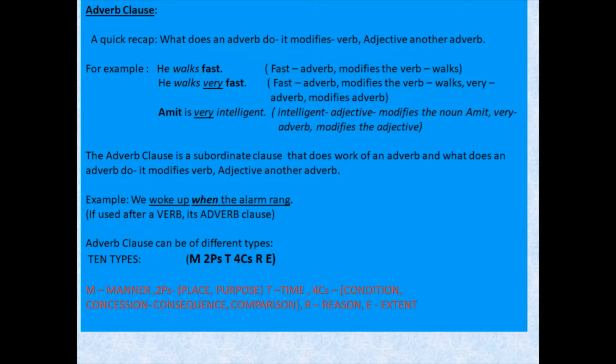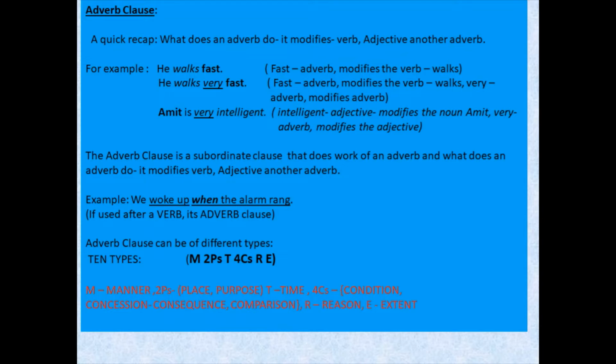Okay, so adverb has a vast function to do because it is used for the verb, for an adjective, and also for another adverb. Right? And that is the reason why adverbs are usually a complex or slightly complicated topic. Okay, so let us understand about the adverb clause here.